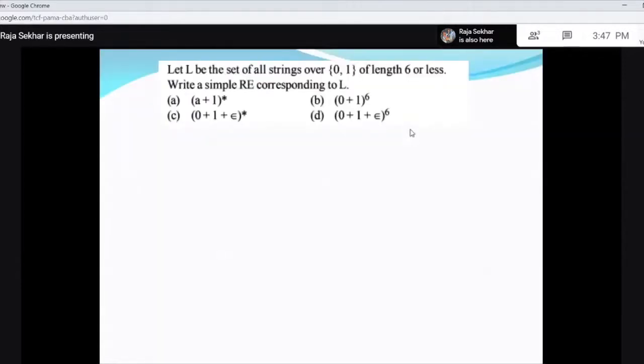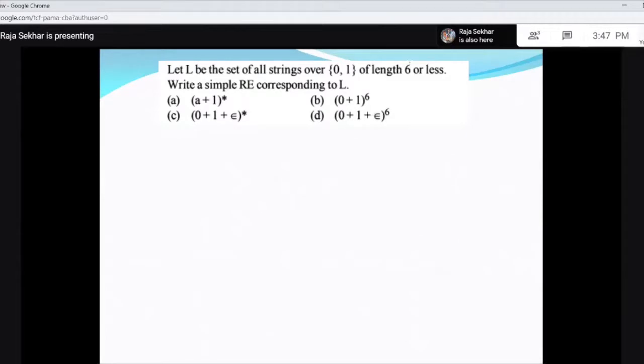Now let L be the set of all strings over 0, 1 of length 6 or less. This we have written already when we discussed in the first class.